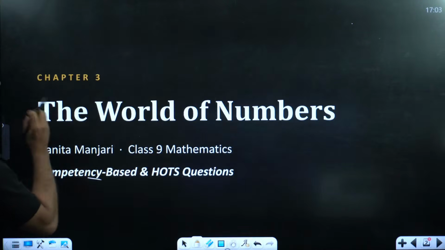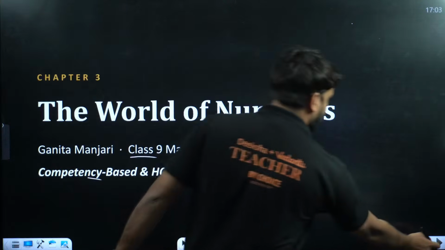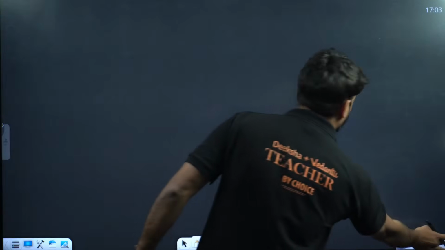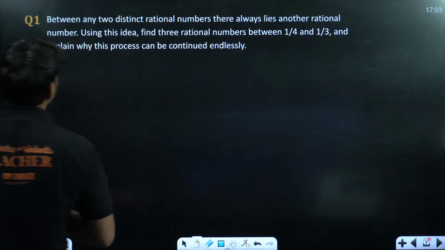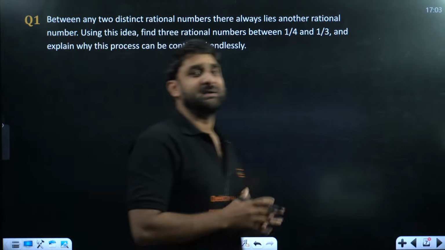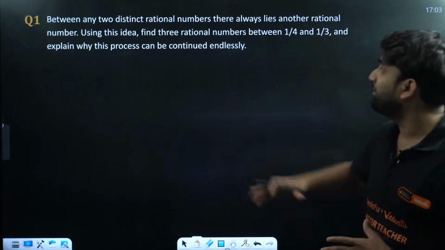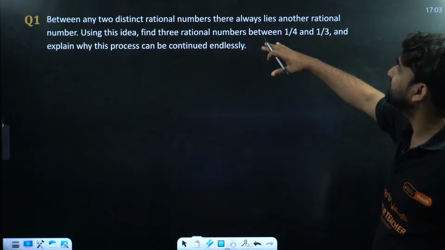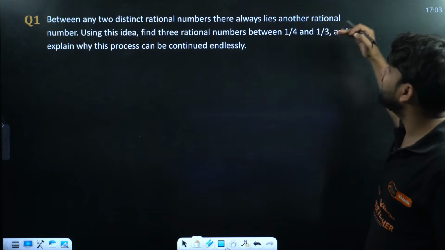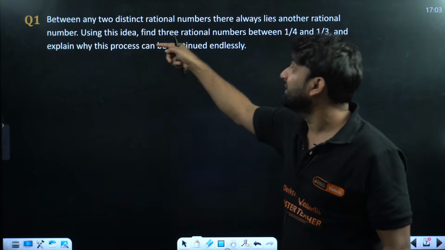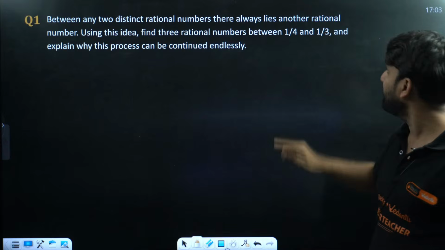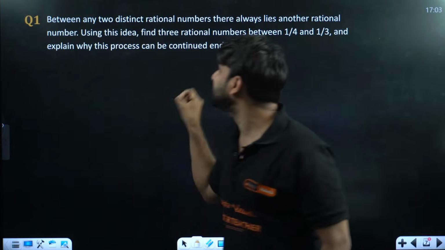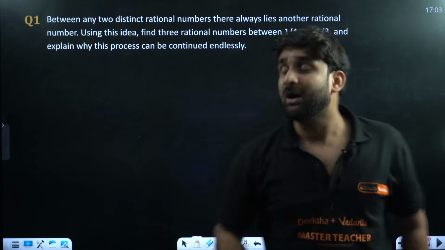Presenting you question number 1 of The World of Numbers. And look at question number 1 here, champions. Between any two distinct rational numbers, there always lies another rational number. Using this idea, find 3 rational numbers between 1/4 and 1/3. And explain why this process can be continued endlessly.